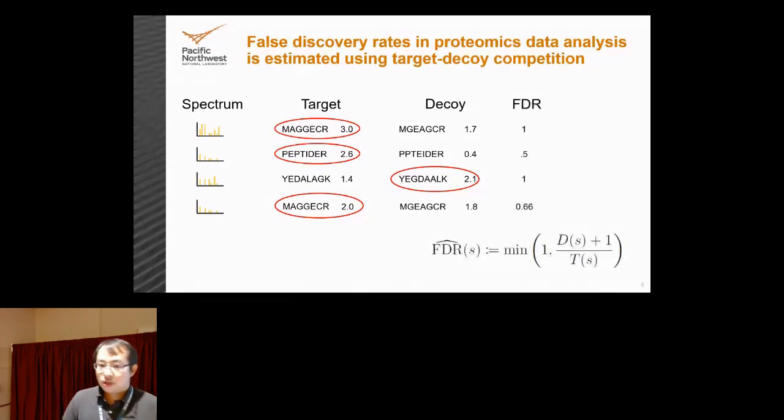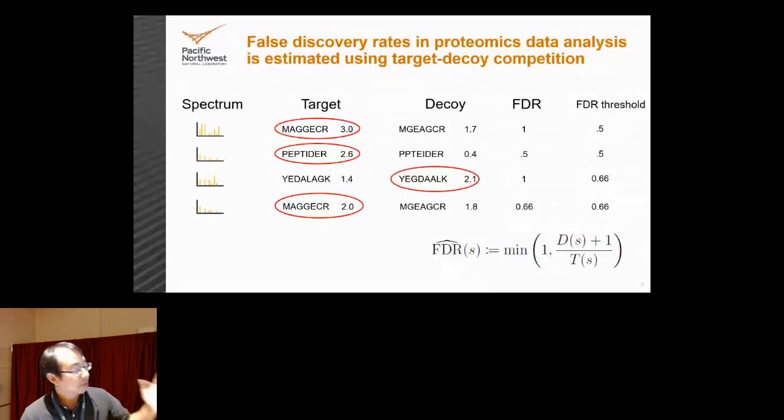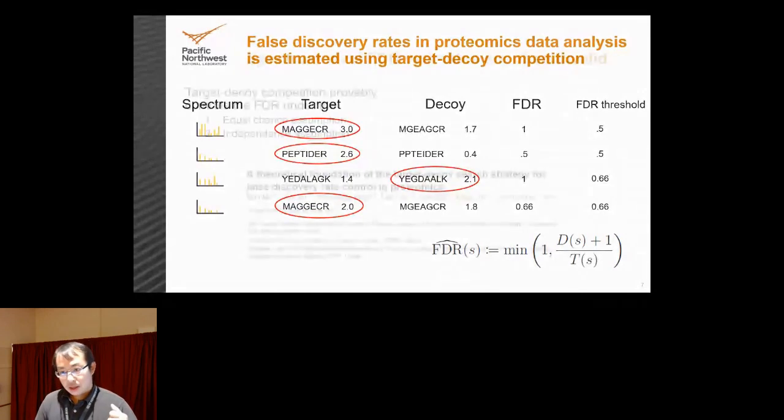Then we're going to calculate FDR with this equation, which is the number of decoys given a score threshold S, plus 1, divided by the number of target PSMs with a certain score threshold, where S is the score threshold. That gives us this FDR. We have 1 over 1, 1 over 2, 2 over 2, 2 over 3. And then we make that monotonic to get an FDR threshold. So that's how this PSM level or spectrum level FDR is typically done in practice.